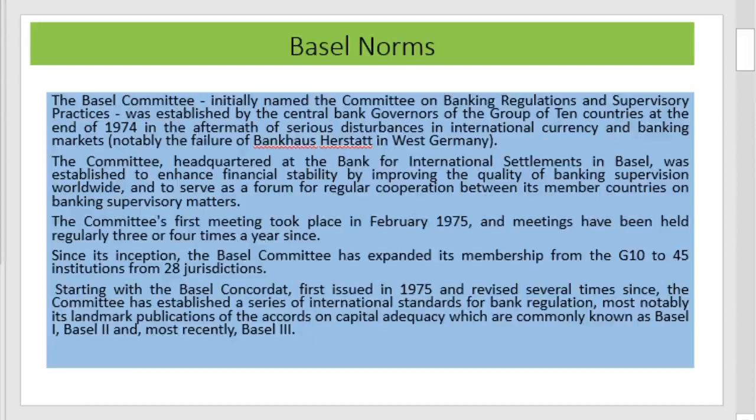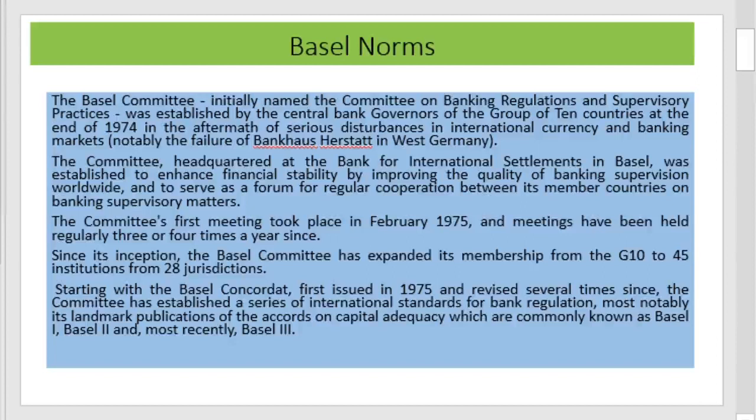Now it includes institutions from 28 jurisdictions. Starting with the Basel Concordat, first issued in 1975 and revised several times since then, the committee has established a series of international standards for banking regulation, most notably its landmark publication of the Accords on Capital Adequacy, which is commonly known as Basel I, II, and III. That is, Basel Concordats were started in 1974. Later, Basel Accords were published, namely Basel I, Basel II, Basel III from 1988 onwards.